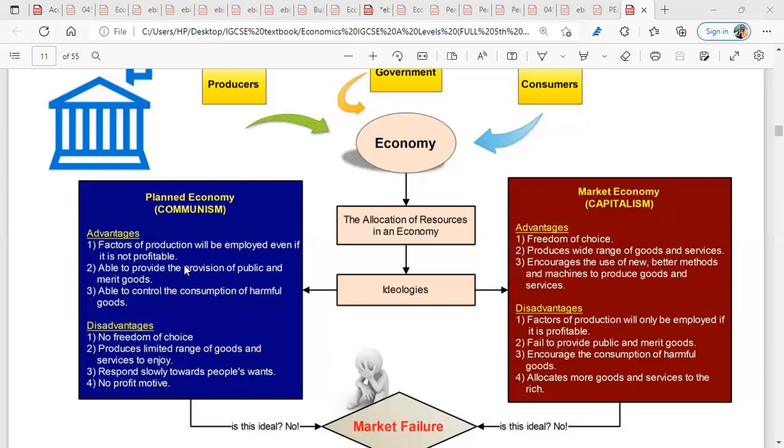That's an advantage. Number two, able to provide public and merit goods. When we talk about public goods, these are goods that you virtually do not pay for, like security, like the road, the railway line. You don't pay for those things. They are public goods. And merit goods are goods that without the help of government, we cannot all have them, like education, like healthcare.